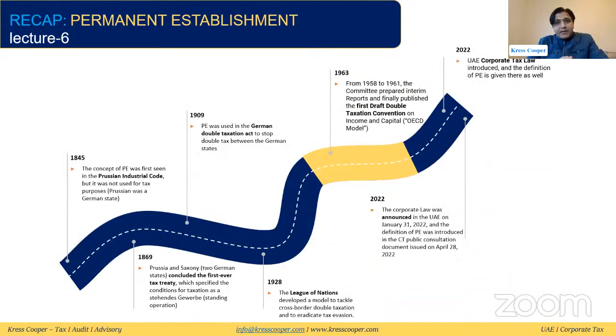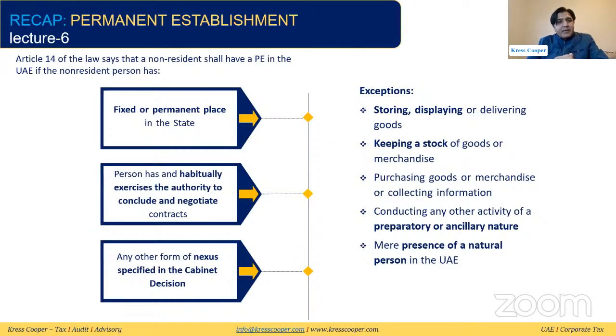We have discussed permanent establishment, history of the permanent establishment, and what is included in the permanent establishment. We established that a fixed or permanent place of business in the UAE will be considered a permanent establishment. Any other person who habitually exercises the authority to conclude and negotiate contracts on behalf of a non-resident person will be included in the PE, or any other form of nexus specified in the cabinet decision will be considered PE as well.